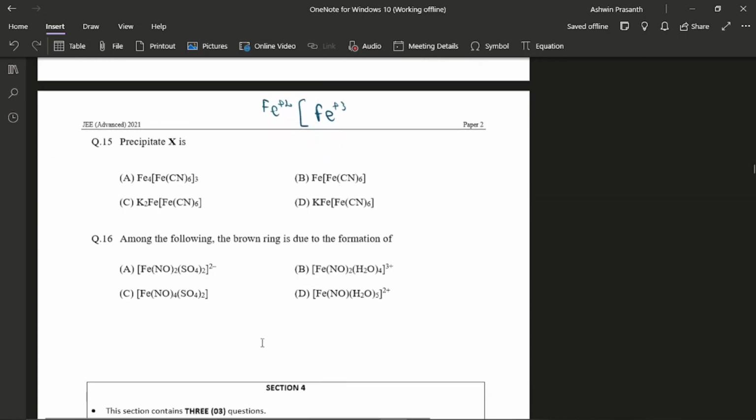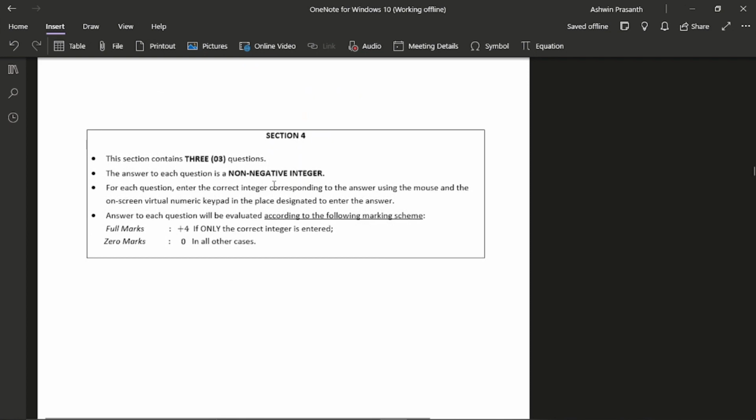And this one, rounding, is a very easy question which I think almost everyone knows. So I was able to solve both. Then I moved into section 4.